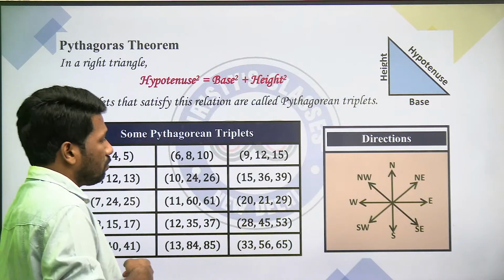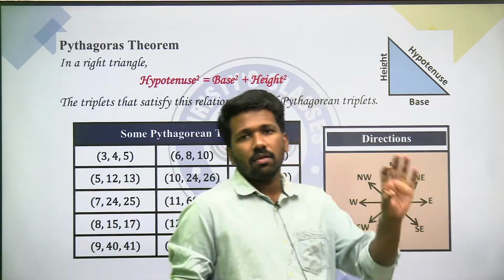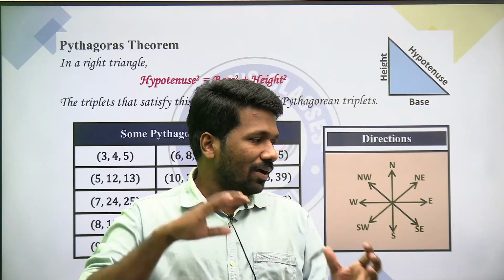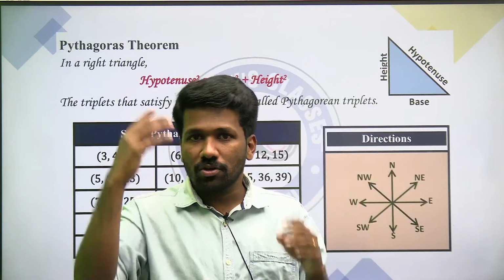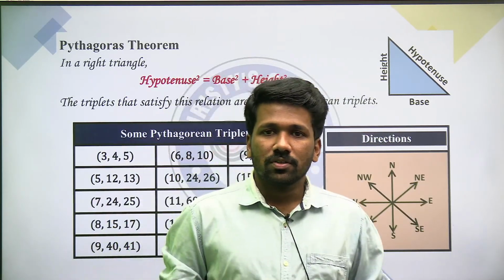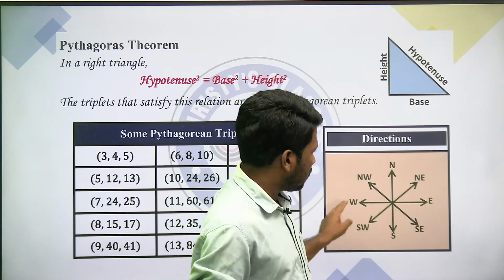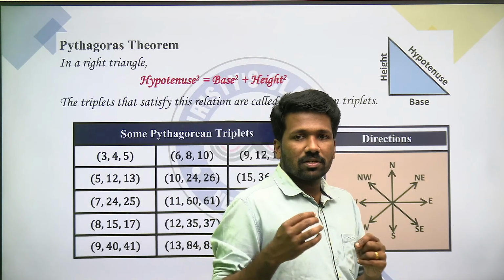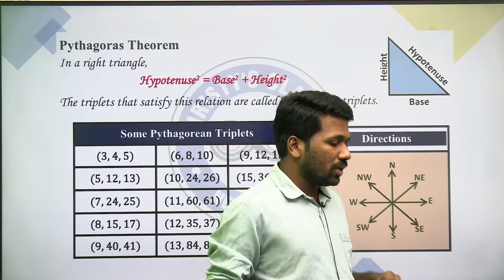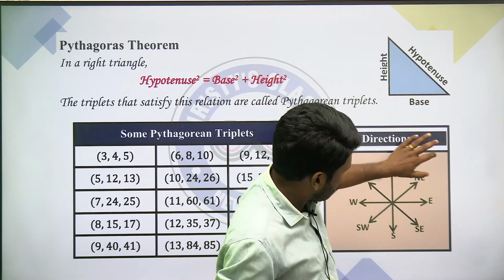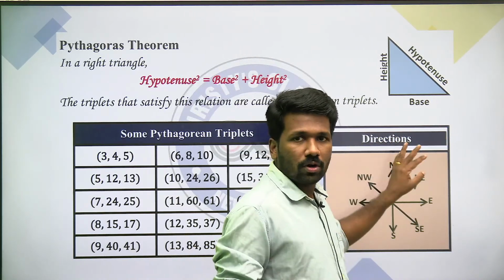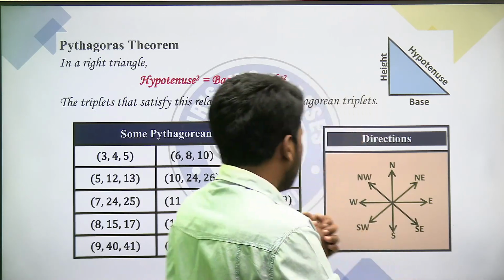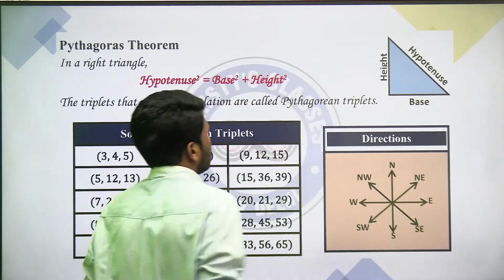That idea is very important, and to remember that you can use the help of this Indian map. You know the states in India, at least where they belong to. Is it north or south or east or west? So that way you can remember north, south, east, west. And north and east in between, northeastern states, the seven sisters, or the states on the northeast, that is towards the right top corner in the map. So that way you can remember if you have confusions in the directions. Anyway, you should be clear about these 8 directions.